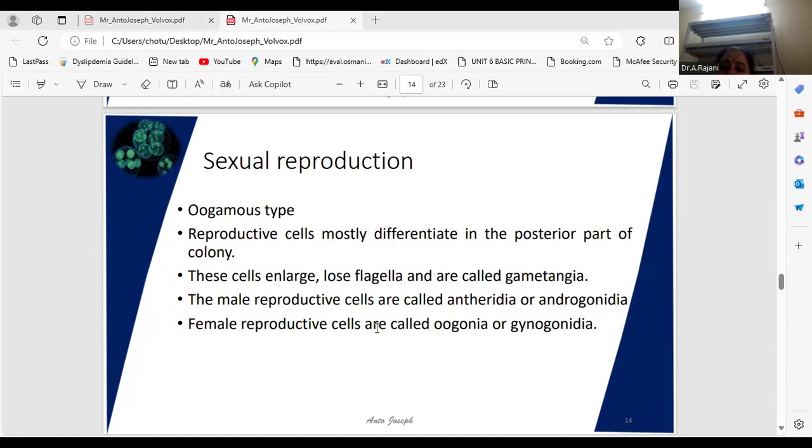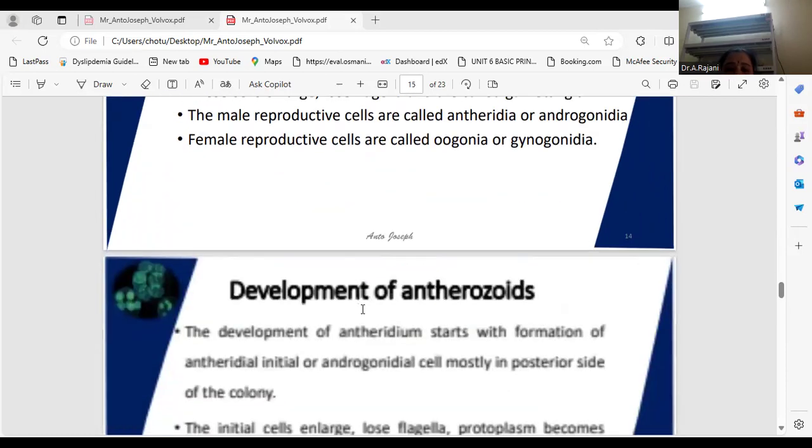The reproductive cells are produced from the cells of the posterior portion of the parent cenobium. These cells are called gametangia. Male gametangia is called androgonidia. The female reproductive organ is called gynogonidium or oogonium. They can be seen towards the posterior side of the parental cenobium.